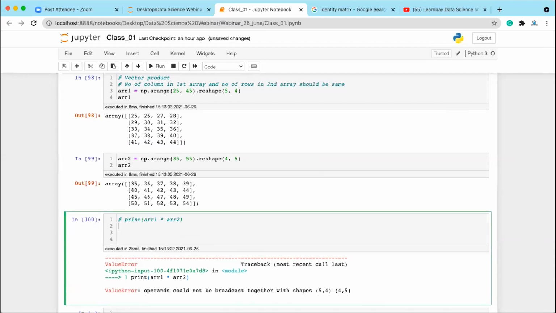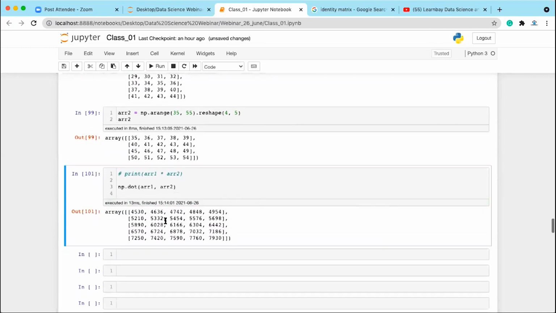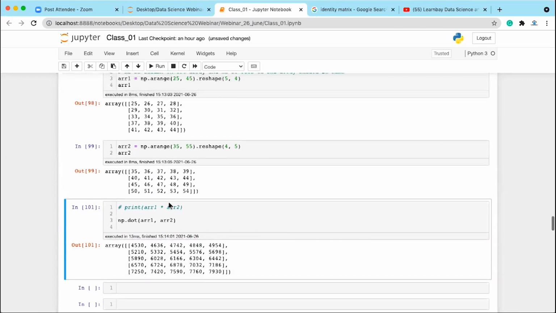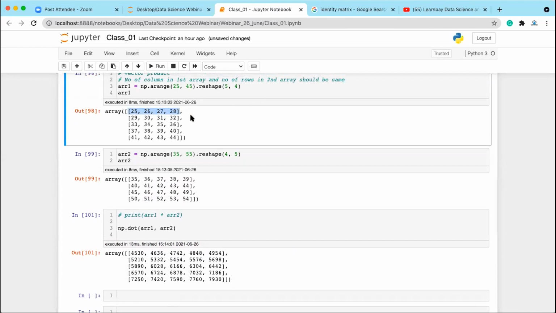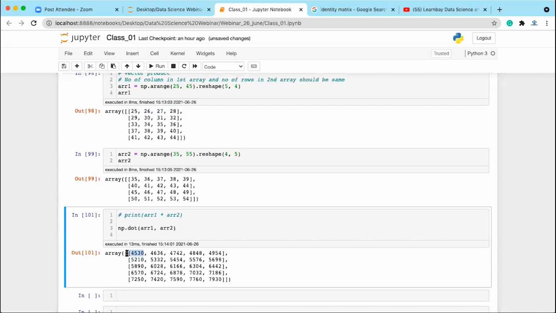So what we are going to do, we will be doing the vector product here. What is vector product? Let's say you have to do the vector product, we'll be using np dot dot, and we'll be passing the two arrays, array 1 comma array 2. Okay, execute this. This is going to give you the vector product. How is this vector product done? First row of the first array will be multiplied by the first column of the second array, element by element. So 25 will be multiplied by 35, 26 by 40, 27 by 45, 28 by 50. After doing this multiplication, all these values will be added together to give the first element.